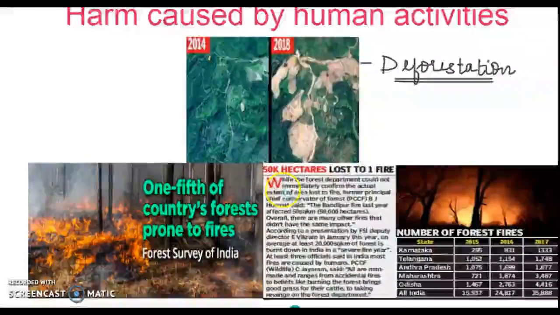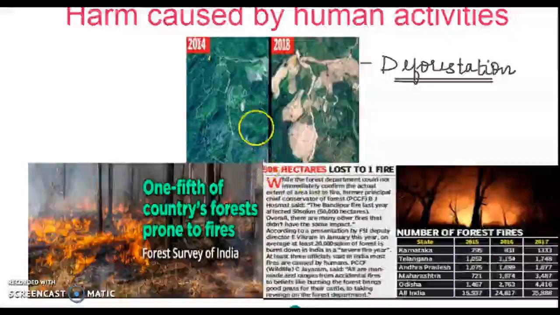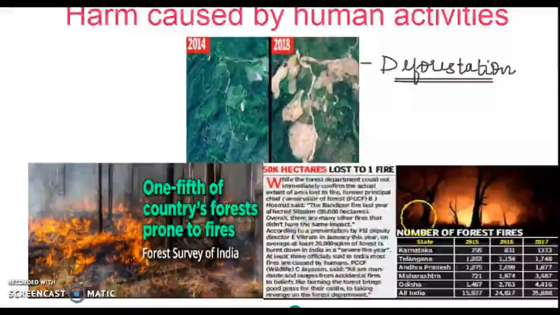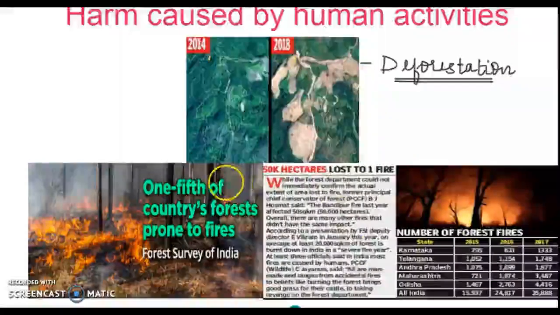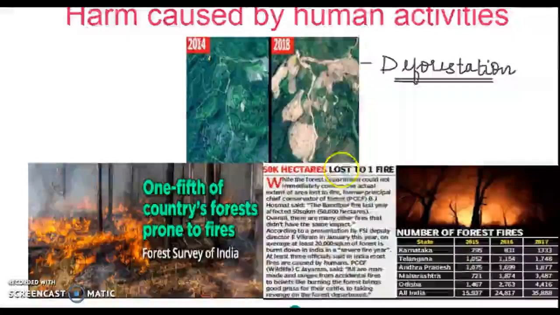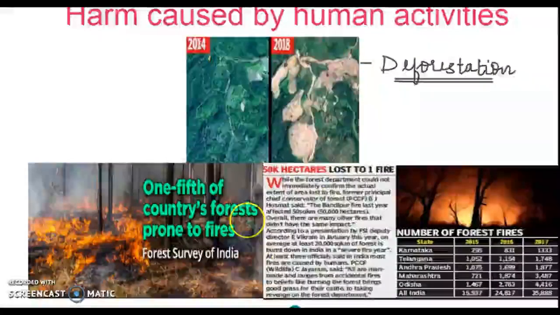And nowadays you can hear the Amazon fire, the fire in the forest. It's in news. What happens to that? In that, the whole forest catches fire, and due to that the forest is lost. Not only the trees but also the animals, birds, insects living in that forest die due to this fire. This fire is also caused mainly due to various human activities. We can see these are some of the reports that we get. Around 50,000 hectares of forest has been lost in this fire.